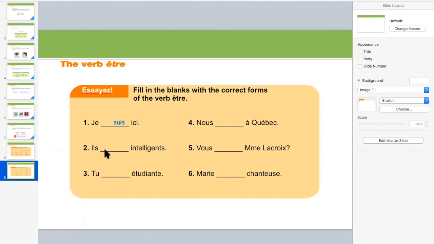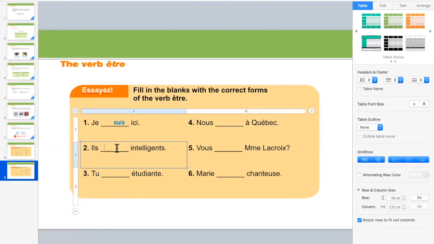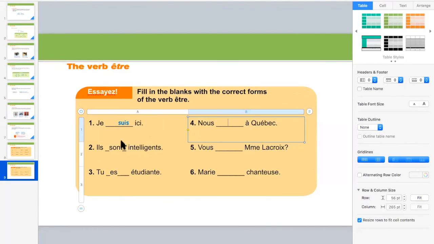So I'm typing in front of you. I hope you have answered correctly. This is ils sont, right? The first is je suis ici, which is already given here. The second is ils sont intelligents. Tu es étudiante. Here it's nous sommes. Yes, I think you guessed right. Nous sommes à Québec. Quebec is a province in Canada. So we are in Quebec.